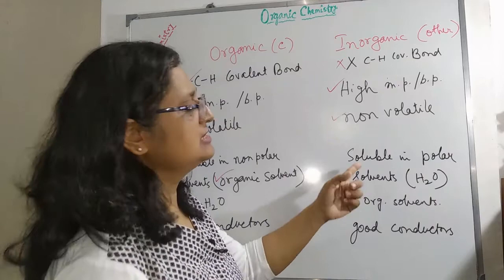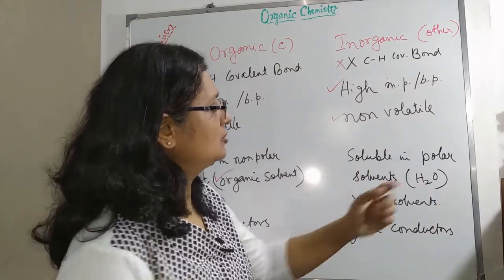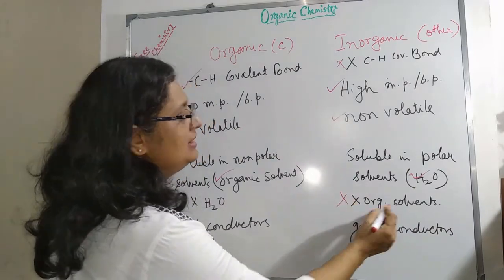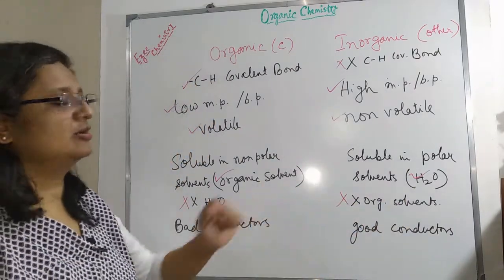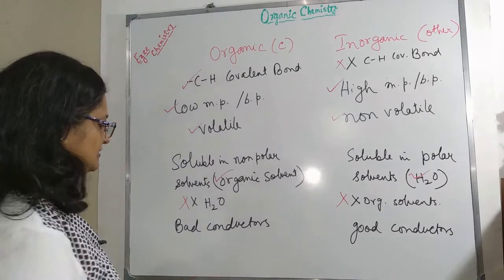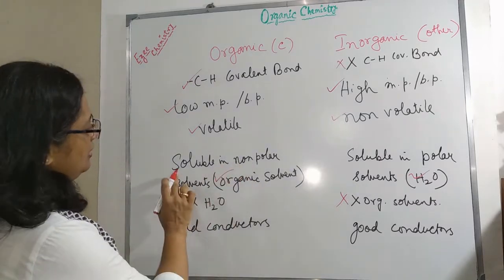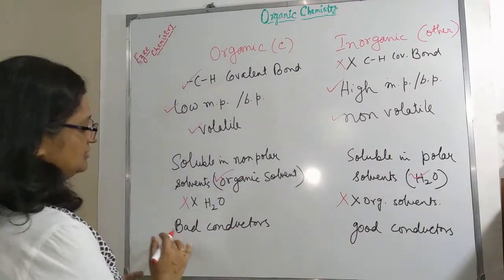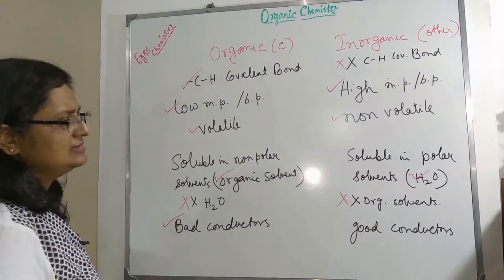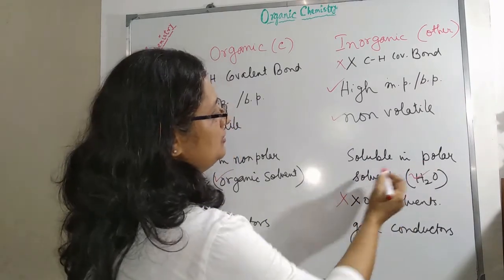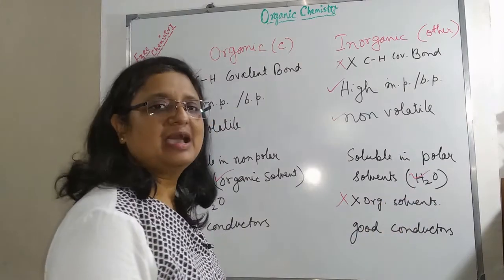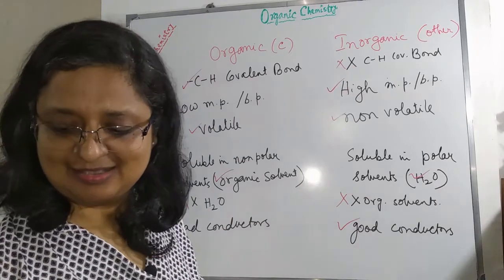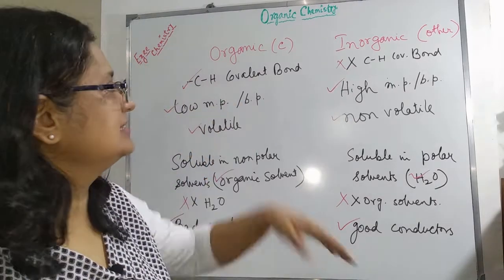Whereas inorganic substances, most of them are soluble in water, that is polar solvents, and insoluble in non-polar solvents like organic solvents such as benzene, alcohol, etc. Since organic substances are soluble in non-polar solvents, they do not form ions inside the solvent, and so they are mostly bad conductors, whereas since inorganic substances are soluble in polar solvents, they can form ions and they are mostly good conductors. So that is the basic difference.